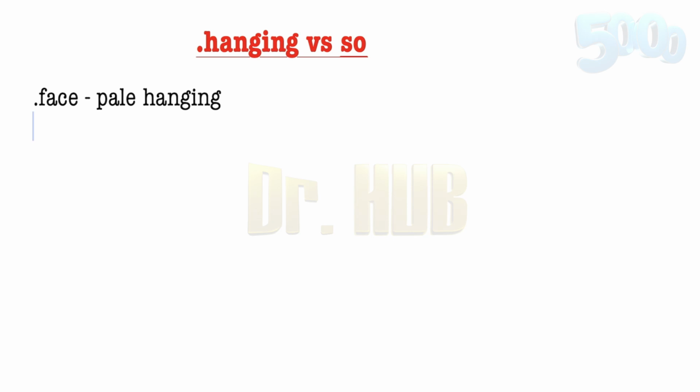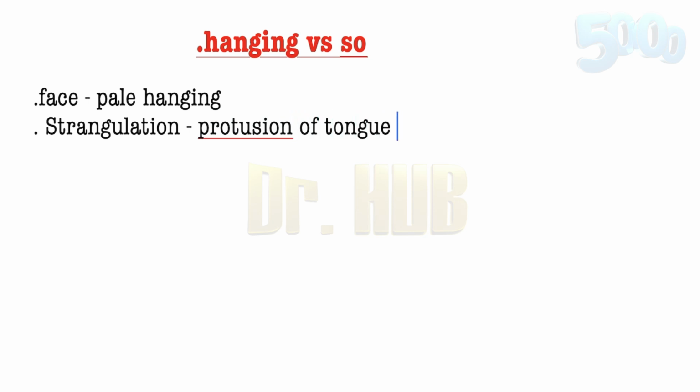Next, what about the tongue? The tongue is going to be swollen and protruded, and the protrusion is less marked. So in case of hanging, the protrusion is less, or we can put it this way, that in case of strangulation by ligature, there is more swelling of the tongue as well as protrusion of the tongue.